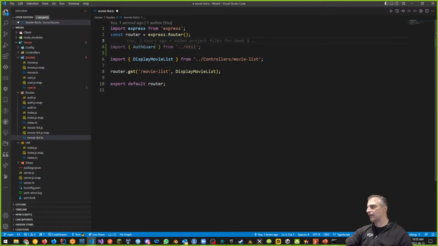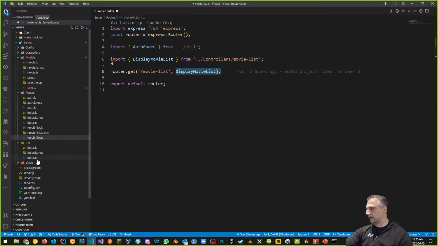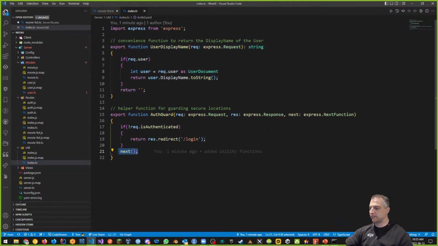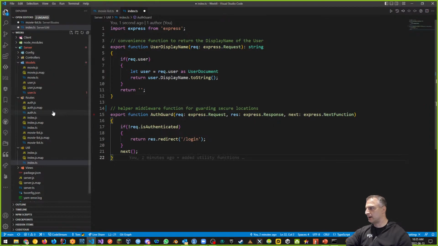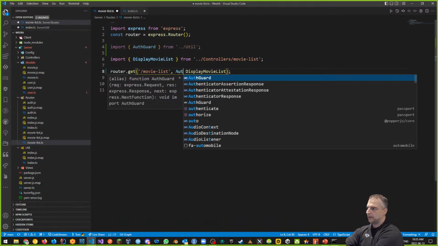And then once I have my AuthGuard function, I literally can put it between my URL and the function that I need to display the function to. So in other words, if I put it right in between, because AuthGuard is a middleware function I just wrote, again, take a look, right? A middleware function has a next method. And basically what I'm intending to do is, this is a helper middleware function, custom, that I just wrote. That means I can take this function and put it between another function call. Okay, so if I go to my movie list, I can literally pop it right in here, AuthGuard.